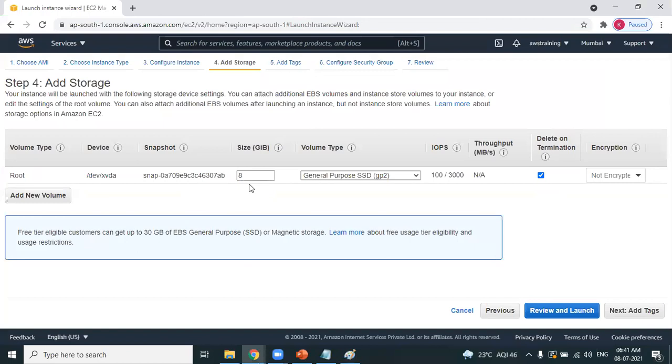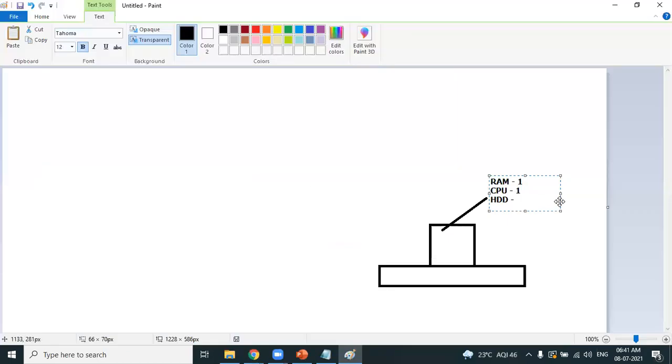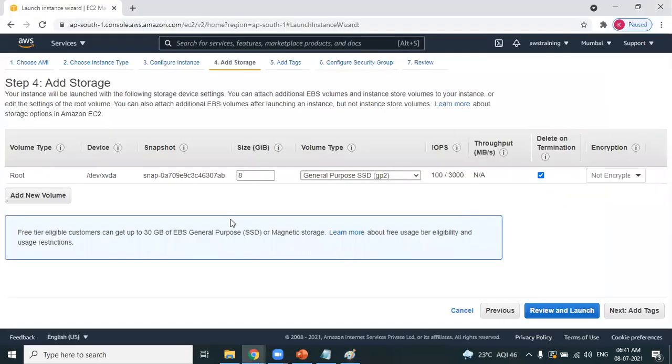Have you observed that for a Windows machine, AWS allocated 30 GB? I hope you have observed it or not. Please look at the recording. But for a Linux machine, it is allocating 8 GB of storage. Yes, that's more than enough. So I'm going with 8 GB of storage. Okay, that's fine. So I got to know the hardware configurations. Next.